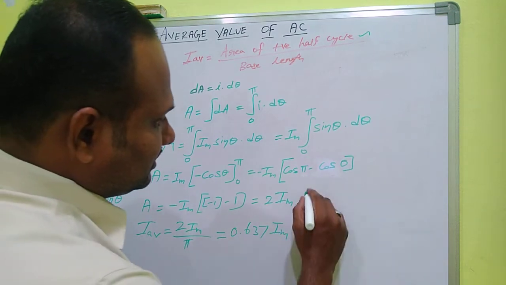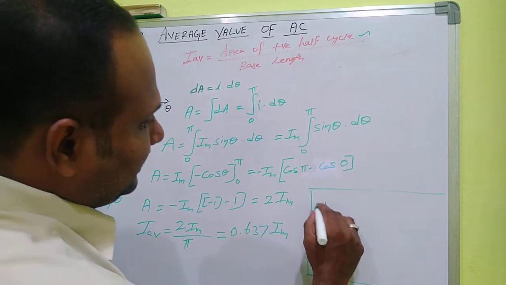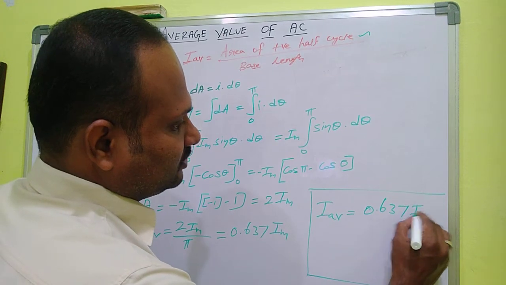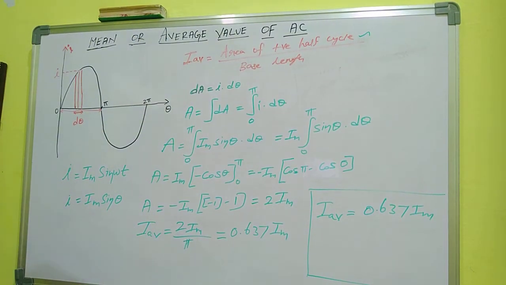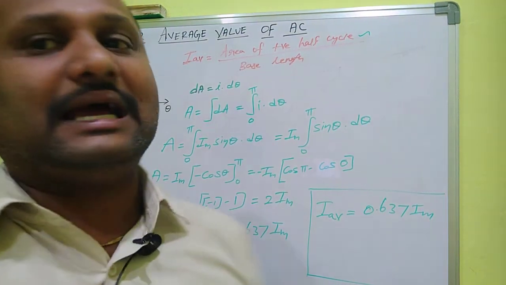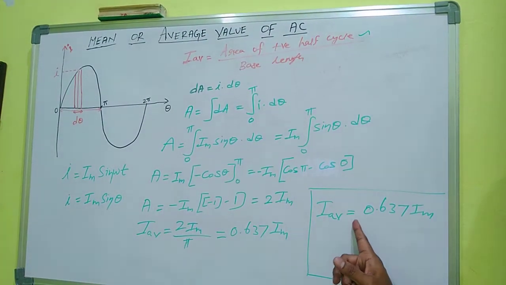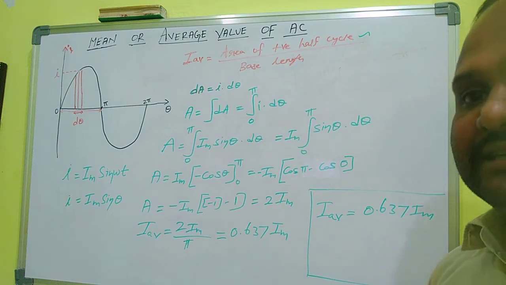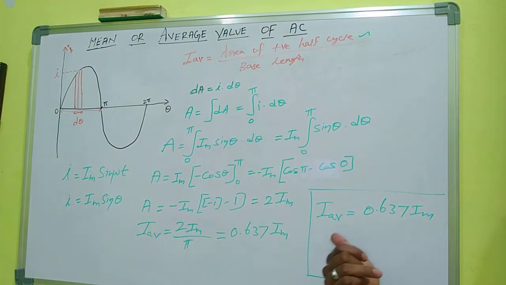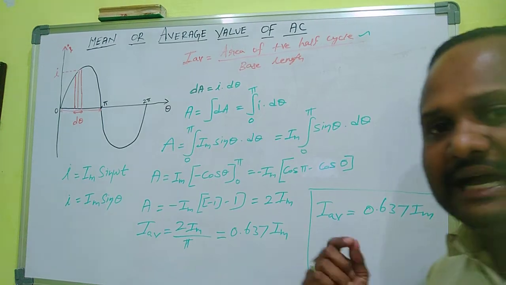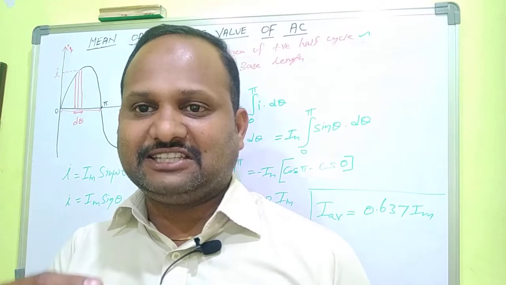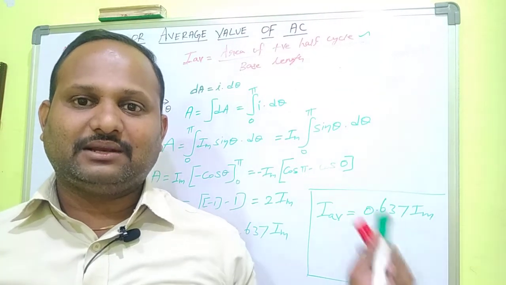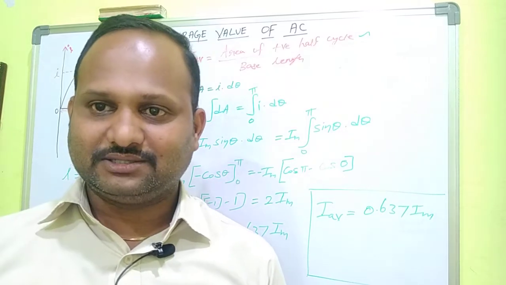So the final expression becomes I average, or mean value of AC, is equal to 0.637 into Im. So what is the conclusion here? The mean or average value of alternating current is equal to 0.637 times the maximum value of the alternating current. So which is greater, maximum value or average value? Maximum value is greater because the average value of AC is only 63.7% of the maximum value. In this way we calculate the average value of alternating current.